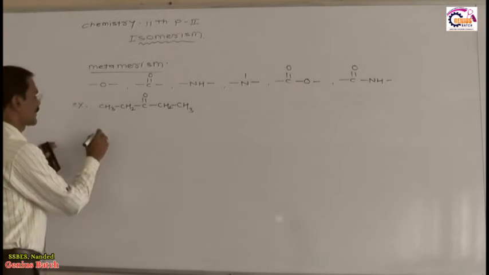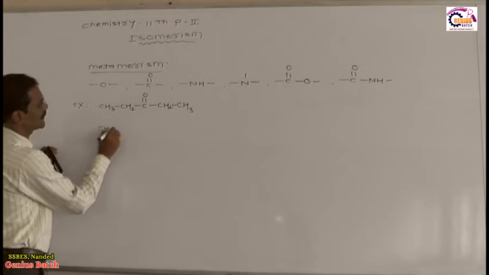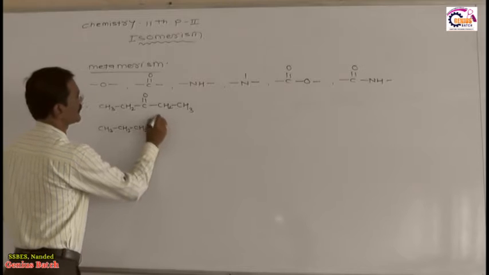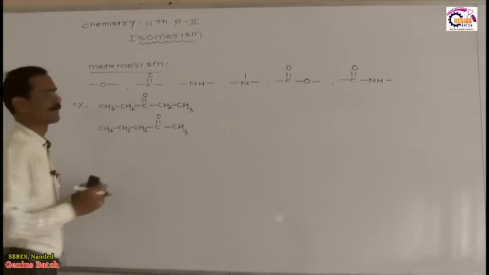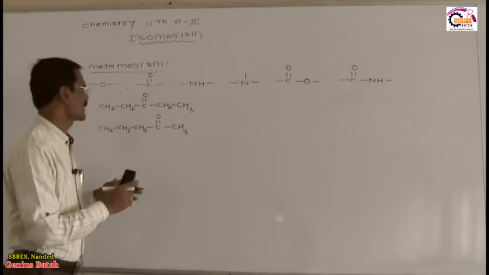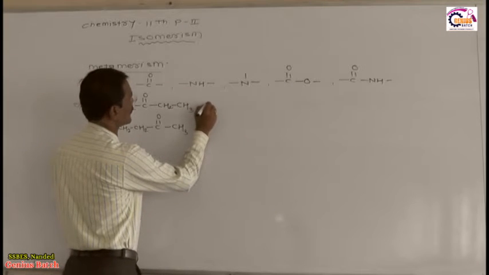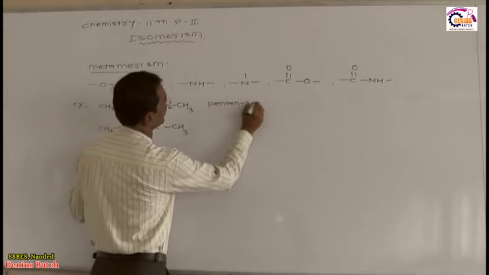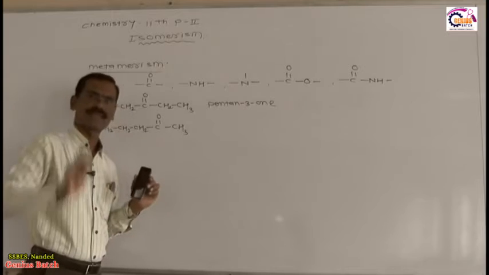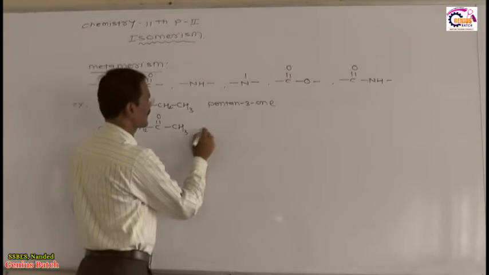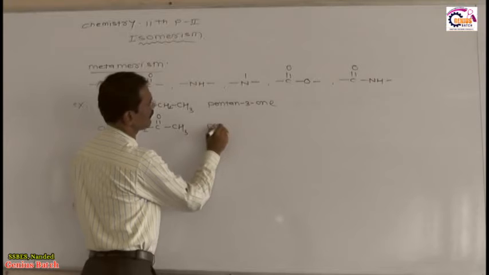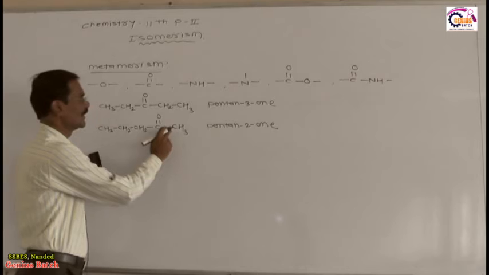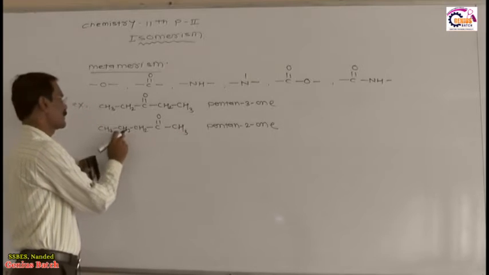Now I will write in front of you another structure of this molecule: CH3, bond, CH2, bond, CH2, bond, C double bond O, bond, CH3. If I ask you, what about this? What is the IUPAC name of this compound? The IUPAC name of this compound is pentan-2-one. The first one is 3-one, the second one is 2-one, because numbering starts from this side: 1, 2, 3, 4, 5.